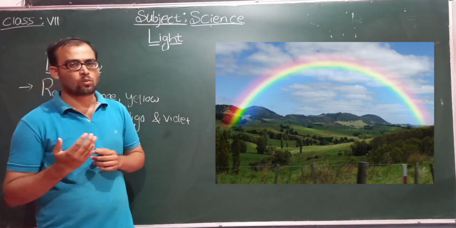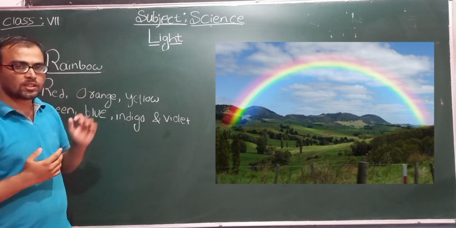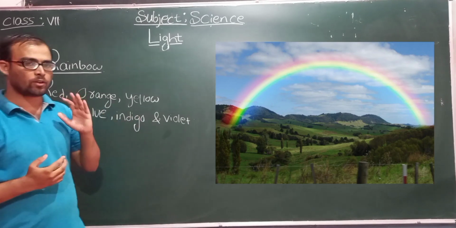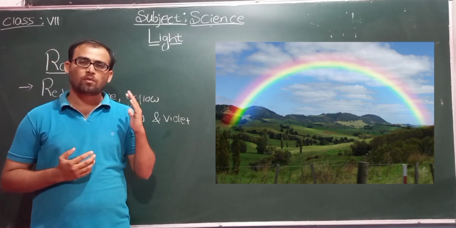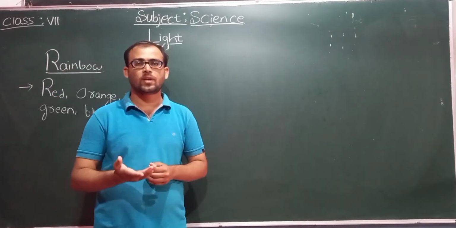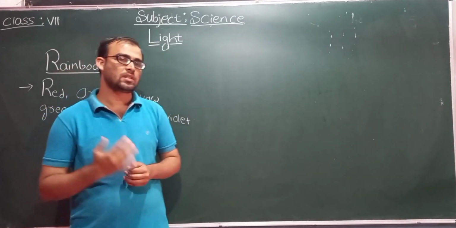These 7 colors are red, orange, yellow, green, blue, indigo, violet. Students, we can conduct an activity to show that white light is made up of 7 colors.